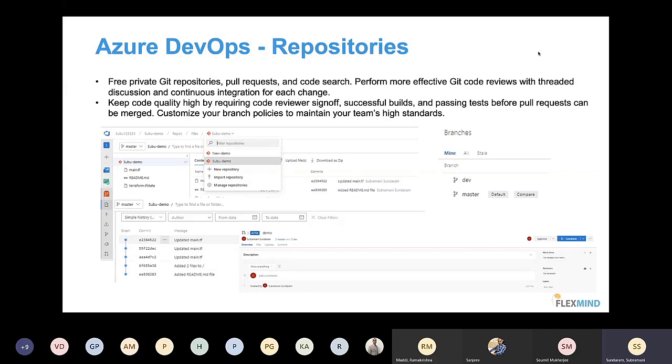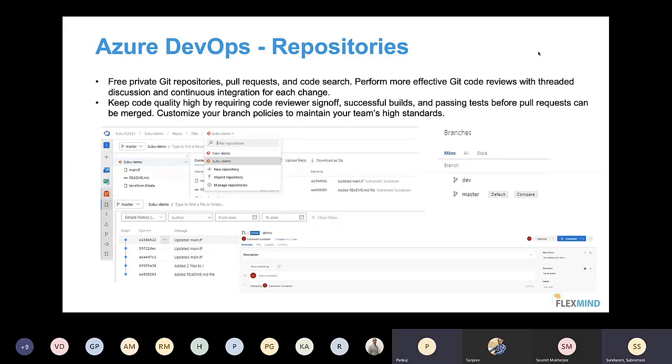I have covered everything from the basics of Git to create a repository, to import a repository, to create branches, branch policies, branch locks. A lot of things I have covered as part of these repositories on Azure DevOps. We are also providing a free course on Git fundamentals, which we have already shared the link to in the chat window. So anybody who wants to get started with Git can absolutely enroll for this course and get their foundation in place.